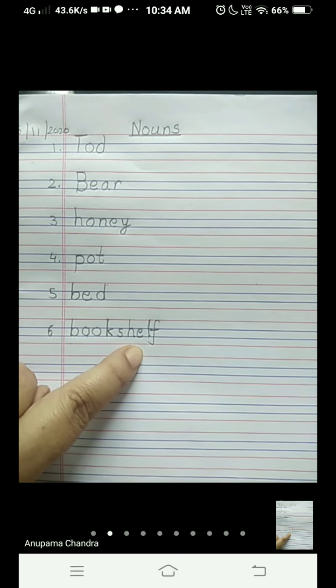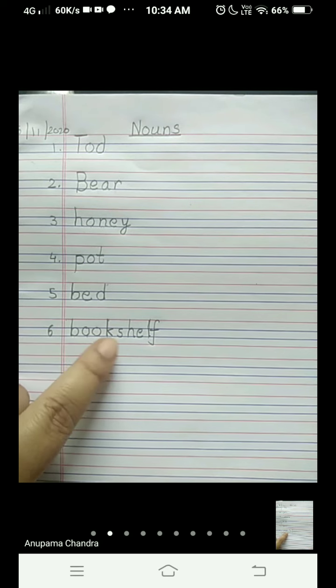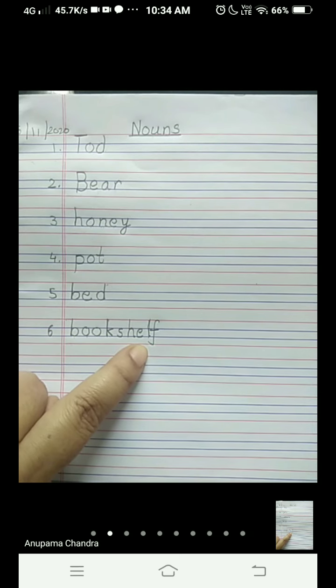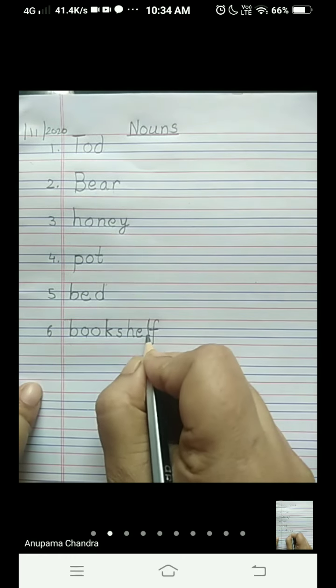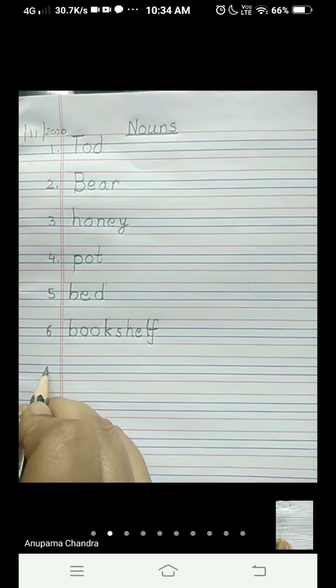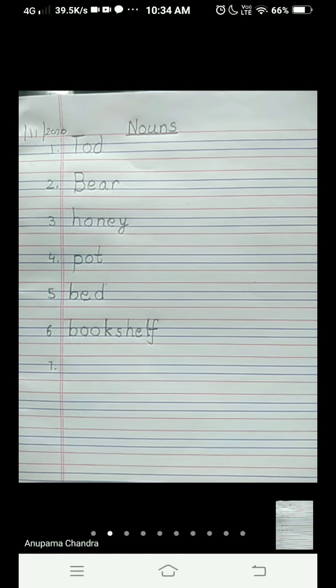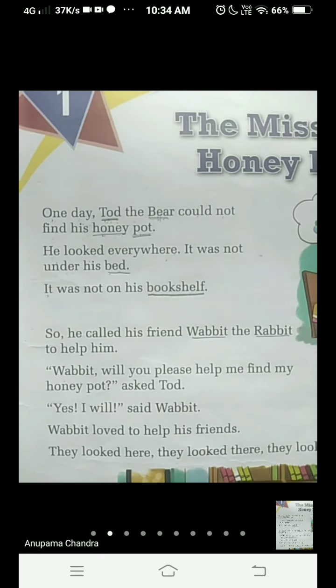S-H-E-L-F, shelf. Bookshelf. That's quite okay. Now the seventh one. What is the seventh word? Just find out. See here.